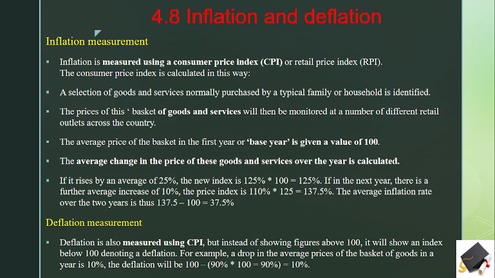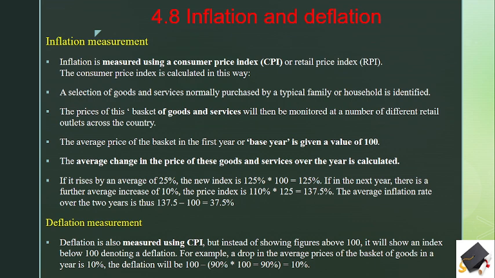Then a selection of goods and services normally purchased by a typical family or household is identified already, same as the kitchen expense. The prices in the basket of goods and services will then be monitored at a number of different retail outlets across the country. With the consumer price index we were talking about the individual perspective. Here we are talking about the organization perspective.